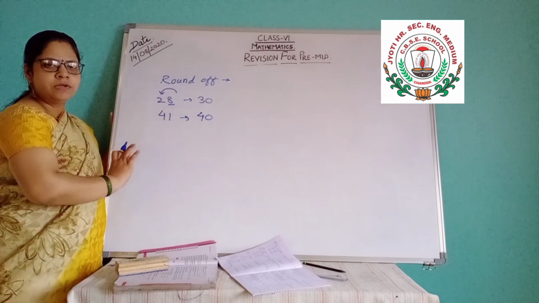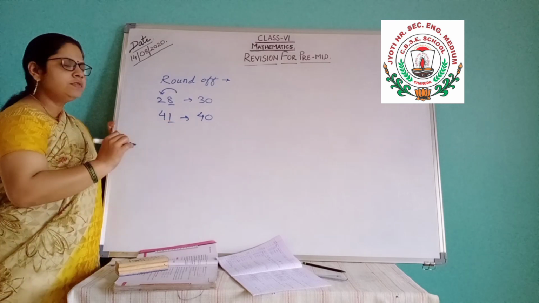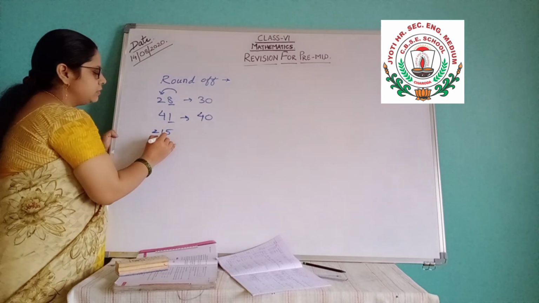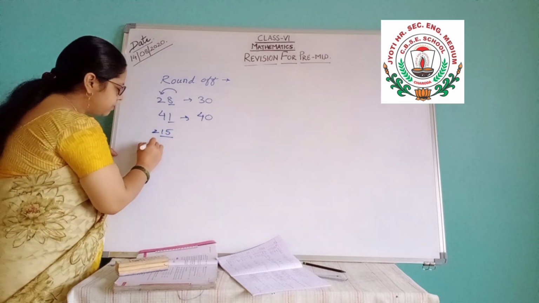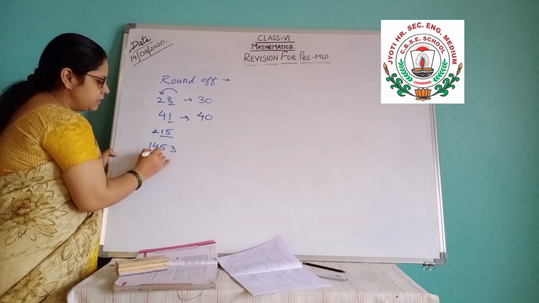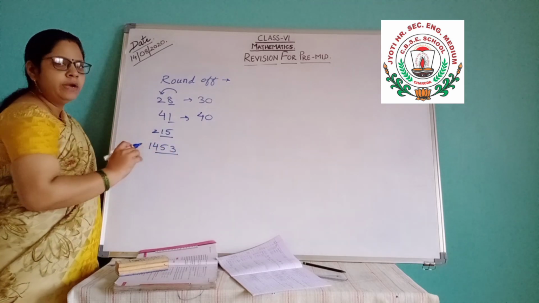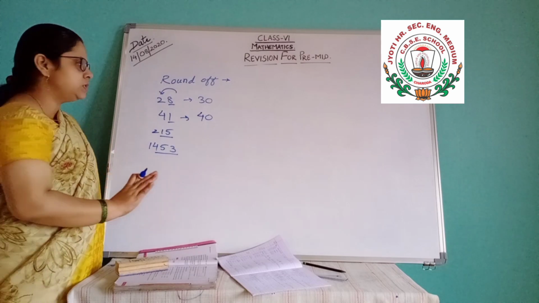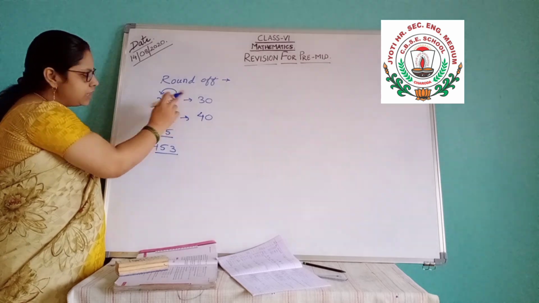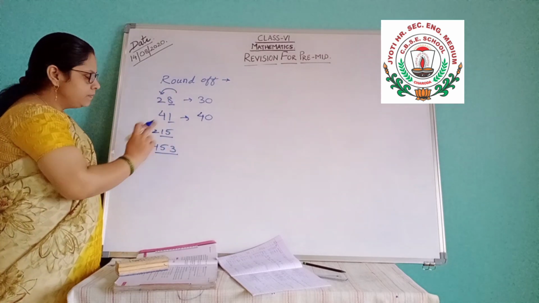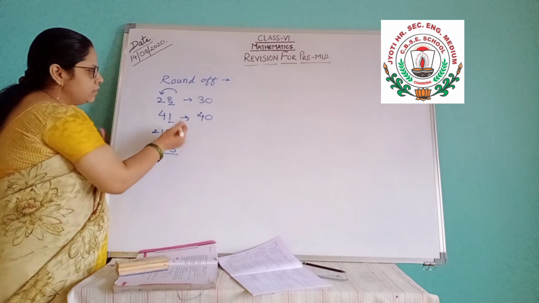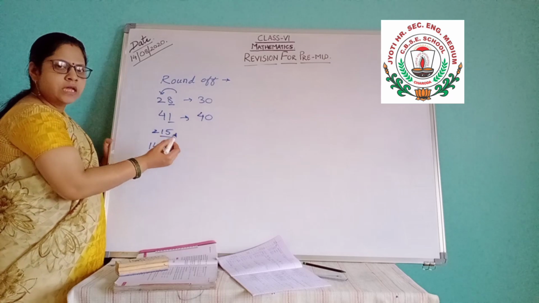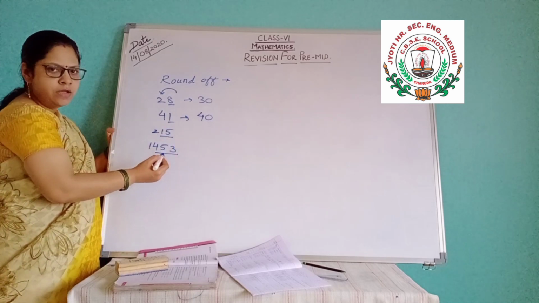Here only a 2-digit number is there, so 1 digit only we are checking. If a 3-digit number is given, like 250, then 2 digits you will check. If a 4-digit number is given, like 1453, then 3 digits you will check. Sometimes it may be given how many digits you have to check. If 2 digits, then you check 1 digit. If 3 digits, then 2 digits. If 4 digits, then 3 digits. For 1 digit, you will check by 5. For 2 digits, you will check by 50. For 3 digits, you will check by 500.